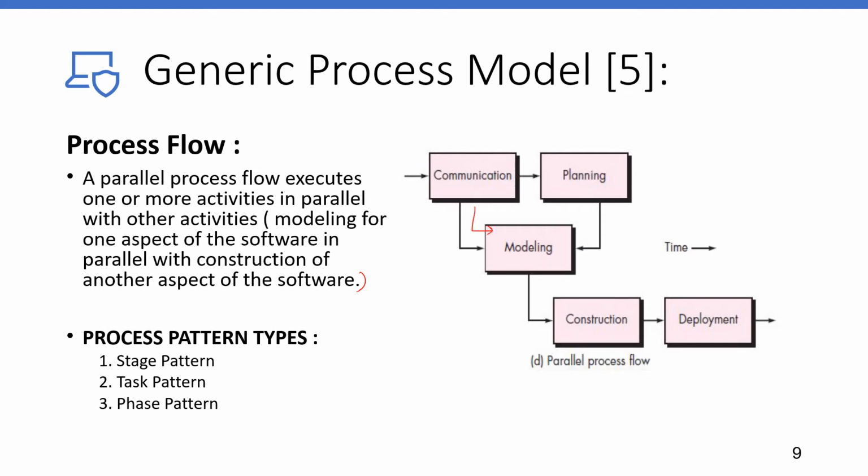In the same way, modeling is done, and then in the same time frame, construction and deployment will be happening. This is the parallel process flow. Process pattern types are stage pattern, task pattern, and phase pattern.